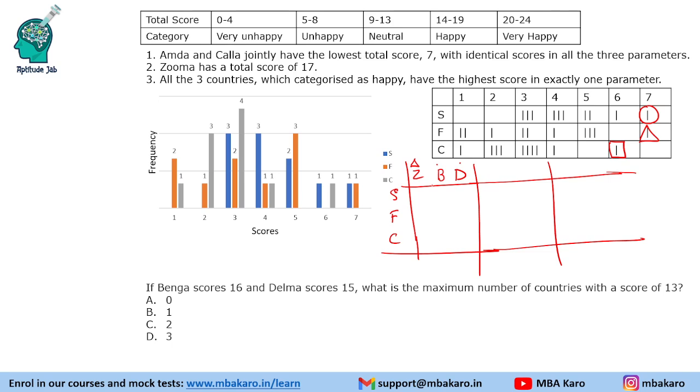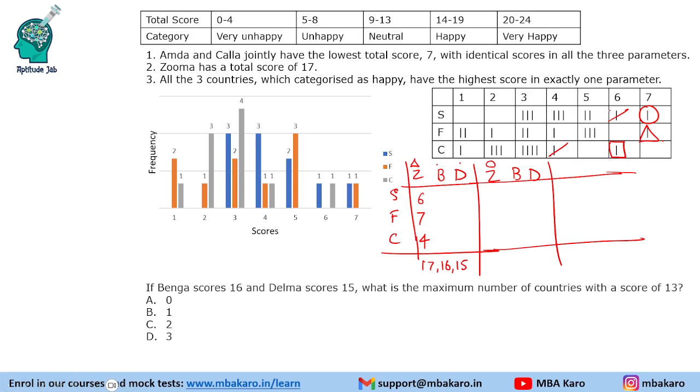So Z is like triangle, which in the triangle case is 7 in F, 6, 4, right? Then we can think of the case where Z is circle and B and D. So we have to get 17, 16 and 15, right? So let's start with this case and then we will further move on to different cases. So we have used 6, 7, 4. So this 6 has been used, this 7 has been used, 4 has been used.